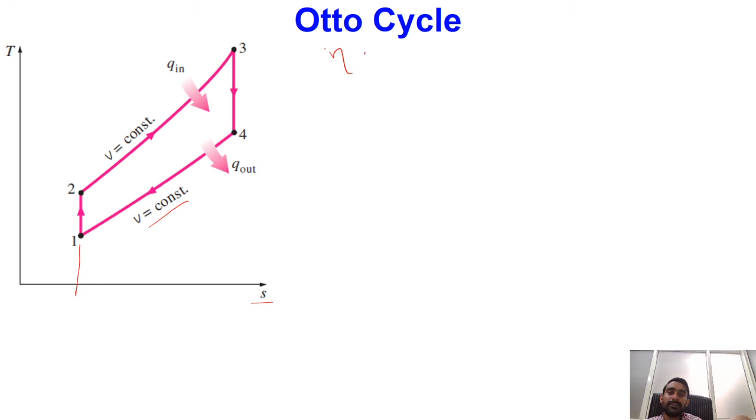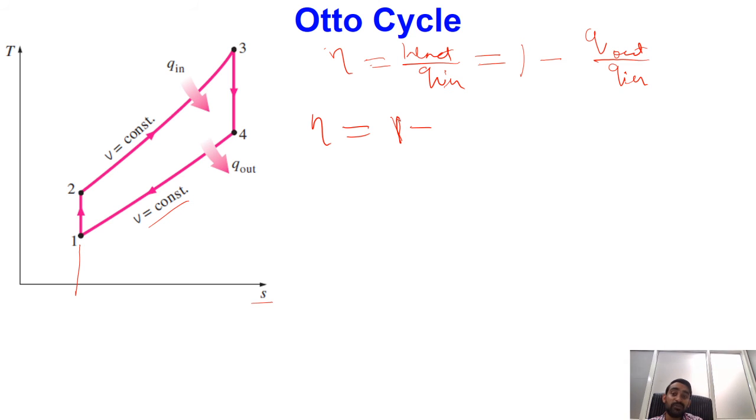Now we know that the definition of efficiency says that eta is equal to W net divided by Q input. Now W net I can replace with Q in minus Q out, so ultimately I will get 1 minus Q out by Q in as my formulation of efficiency. Finally I can write eta is equal to 1 minus, Q out is CV times T4 minus T1, and in the denominator in Q in we will be having CV times T3 minus T2, so CV will be cancelling.